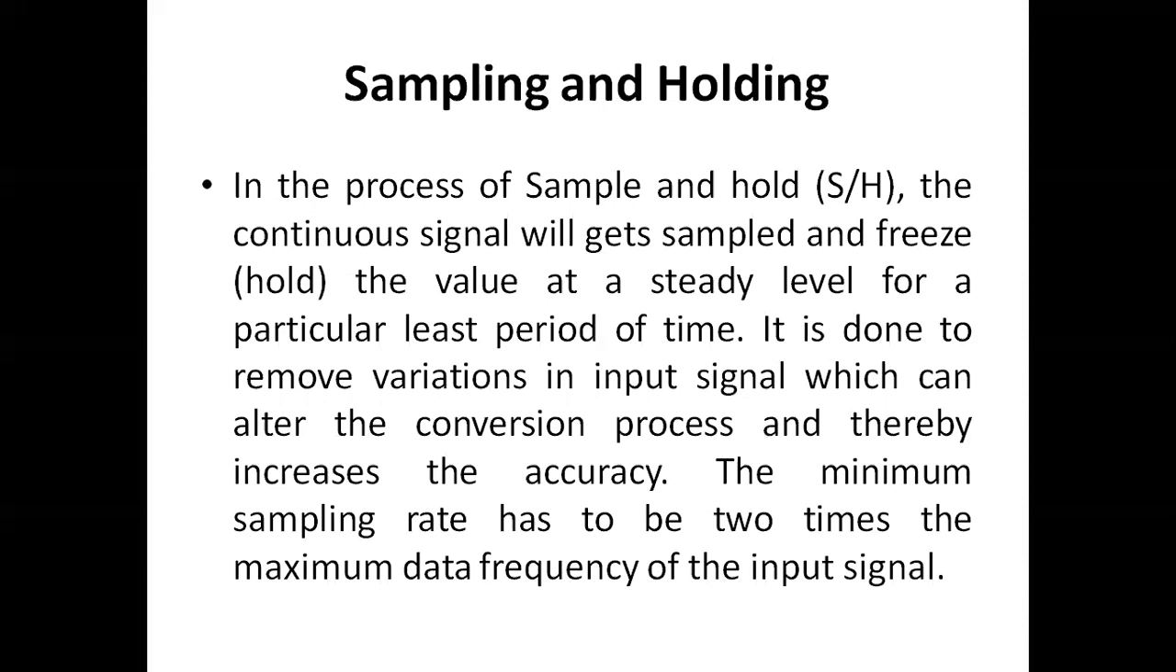The value is steady during the taking of the sample. It is done to remove variation in the input signal which can alter the conversion process, and thereby increase the accuracy. The minimum sampling rate has to be 2 times the maximum data frequency of the input signal.